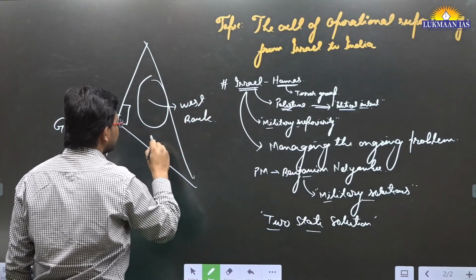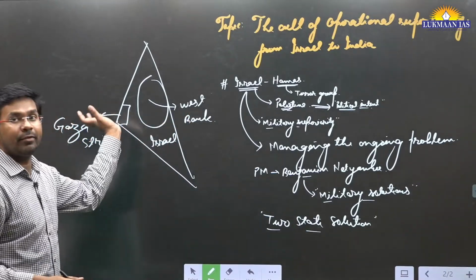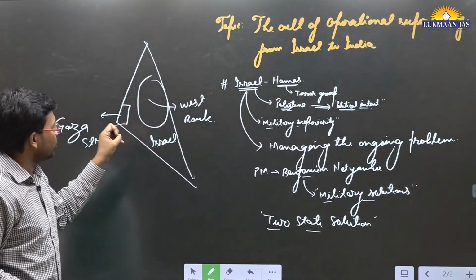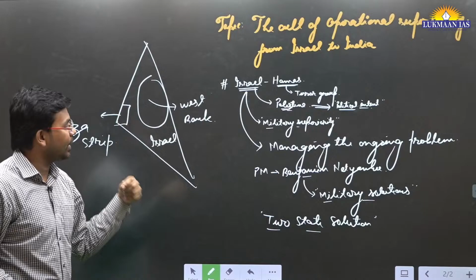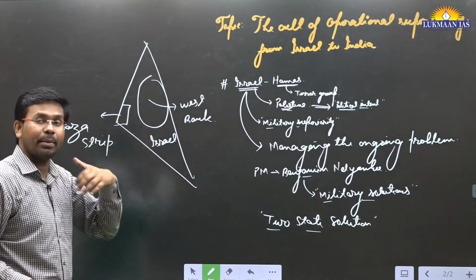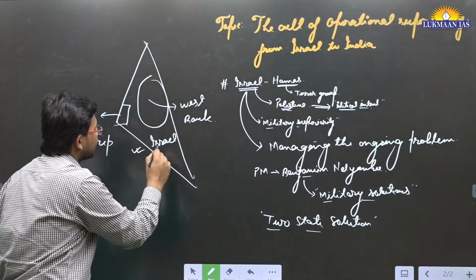And the other regions are of Israel. So in the Gaza Strip and the West Bank, there are Palestinian people residing. So the thing is, Palestinians should be given an independent sovereign territory, so they should have a separate state side by side with Israel, so that they can exist peacefully.